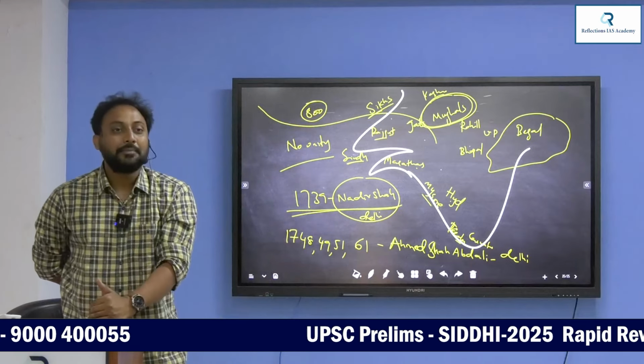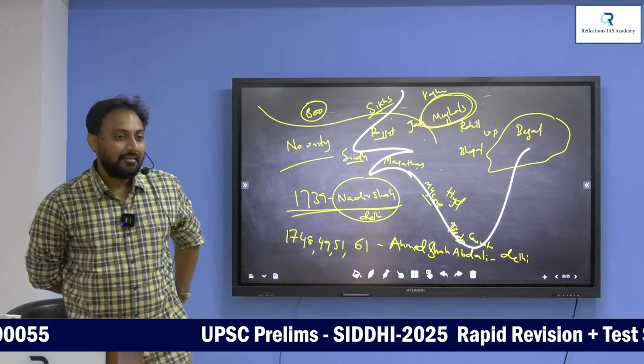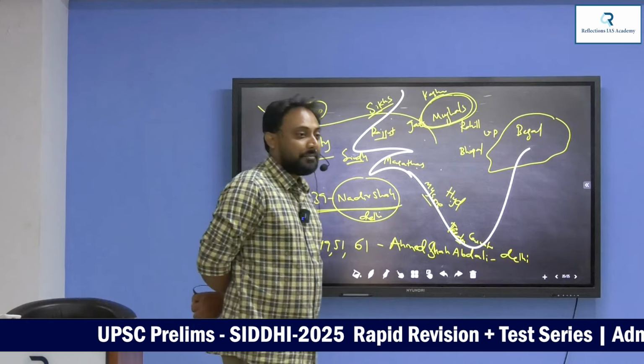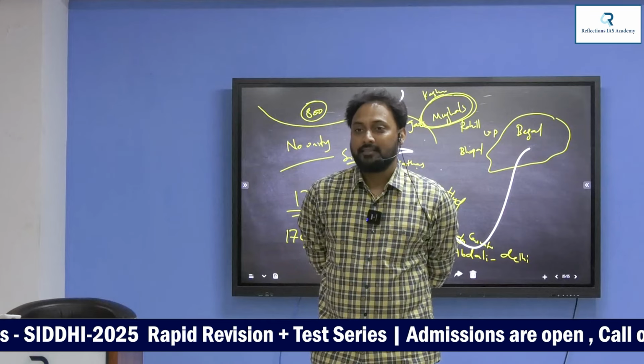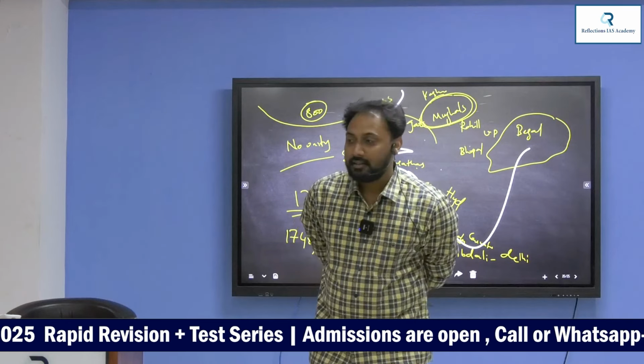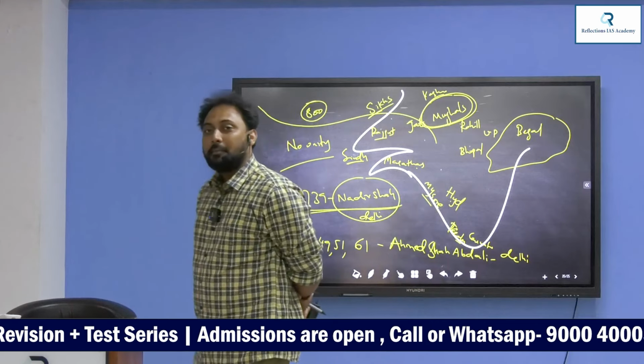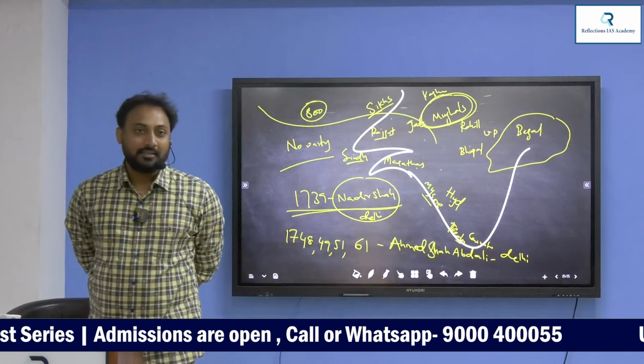Peshwas entered into the picture. Now, in this circumstance, Peshwas started collecting chauth. If you study the Maratha chapter, you will understand what this chauth is. Chauth means tax collected from others. Mughals paid chauth to Marathas.